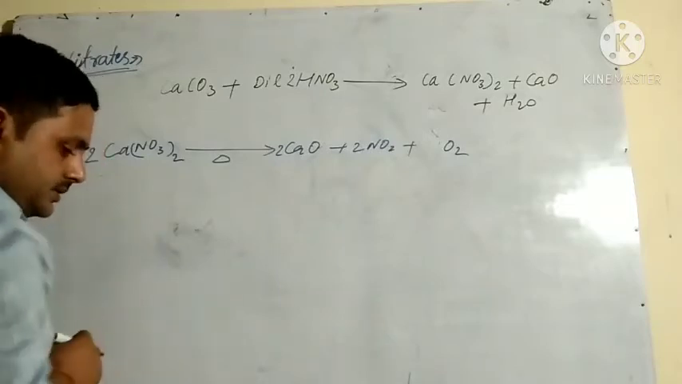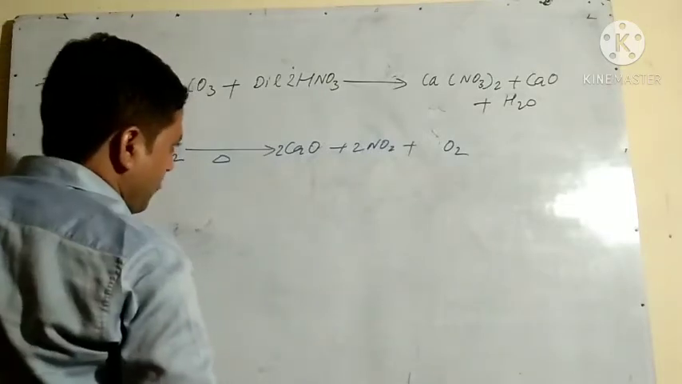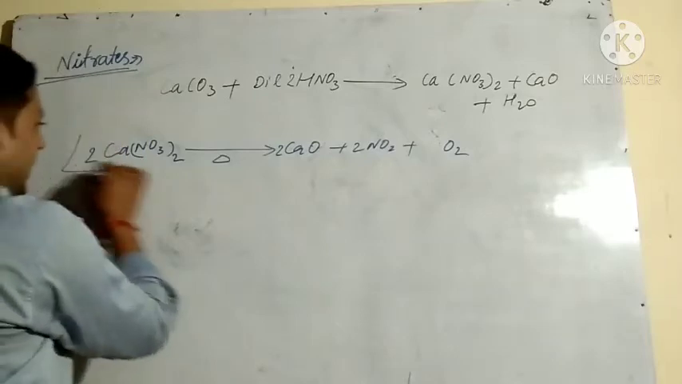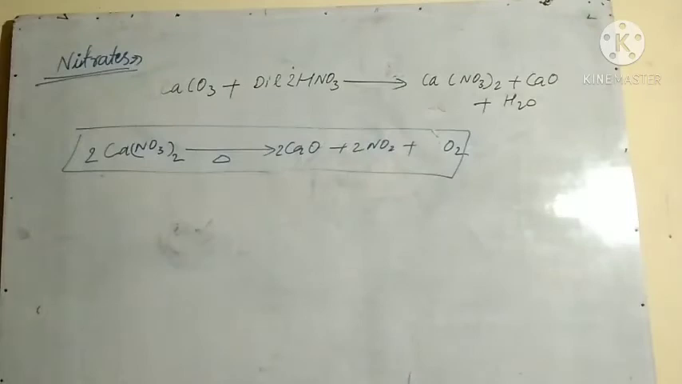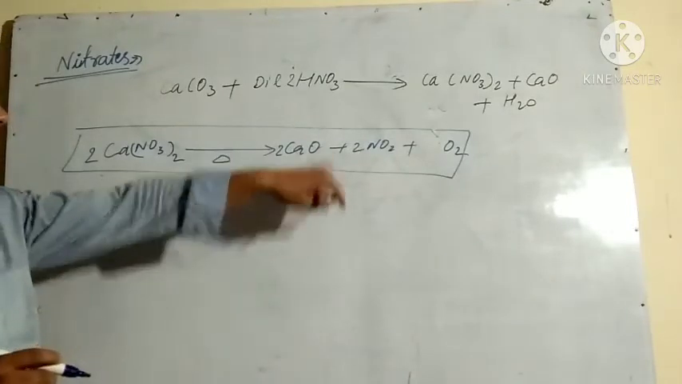I think it is balanced. Okay, now it is balanced. So all the carbonates decompose like this. Whatever carbonates or nitrates are there, if they are being heated, they decompose into oxide.